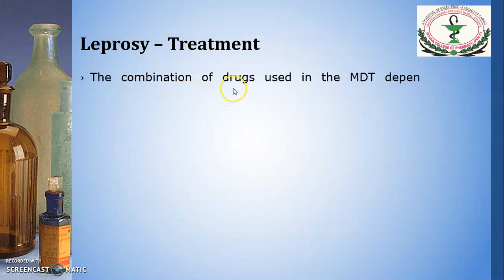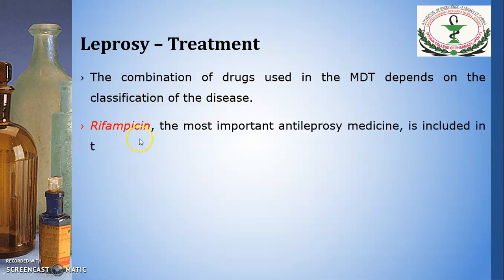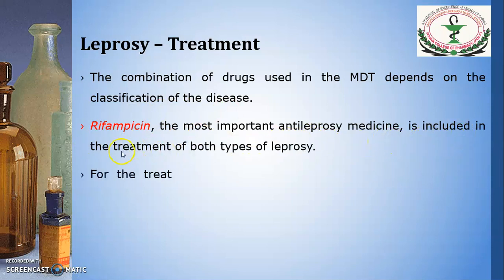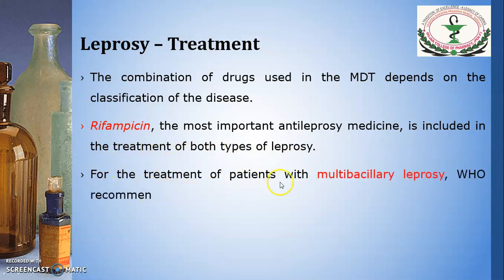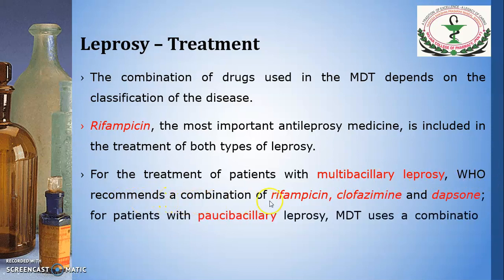The combination of drugs used in multi-drug therapy depends on the classification of the disease. Rifampicin, the most important anti-leprosy medicine, is included in the treatment of both types of leprosy. For the treatment of patients with multibacillary leprosy, that is lepromatous leprosy, WHO recommends a combination of rifampicin, clofazimine and dapsone.